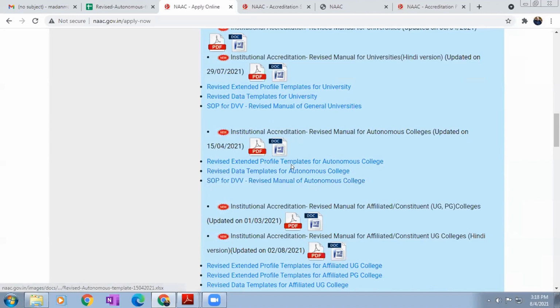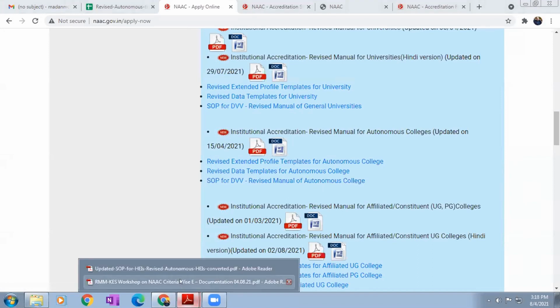So these are all the master manuals for maintenance of our documentation or preparation of any document for SSR, even for AQR. So these manuals we have to stick to. We can't alter them, we can't follow our own customized format. Simply, we have to stick to these templates. Okay, now let us move to ours.